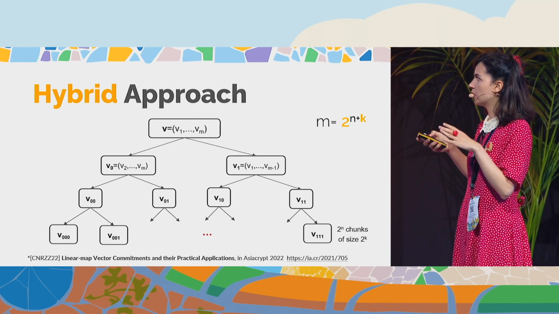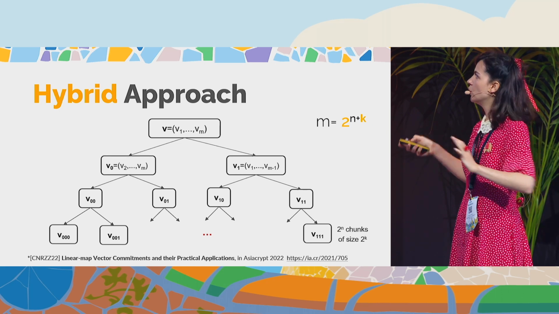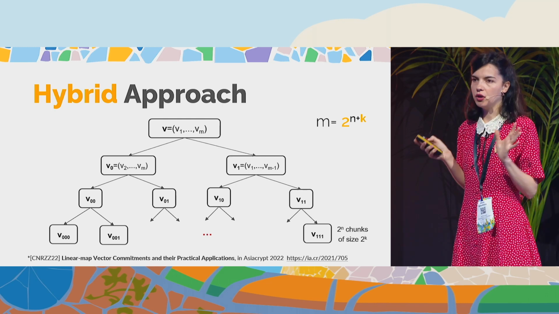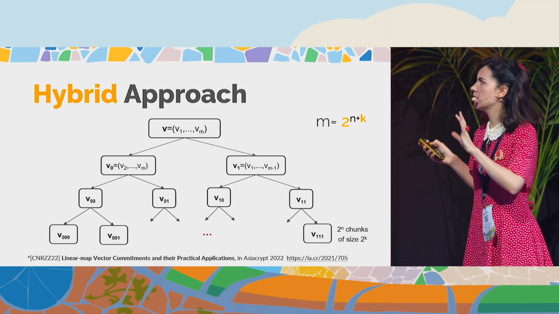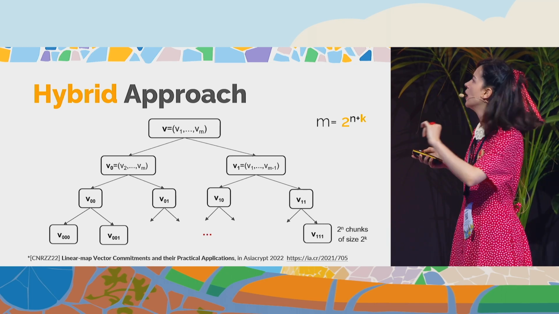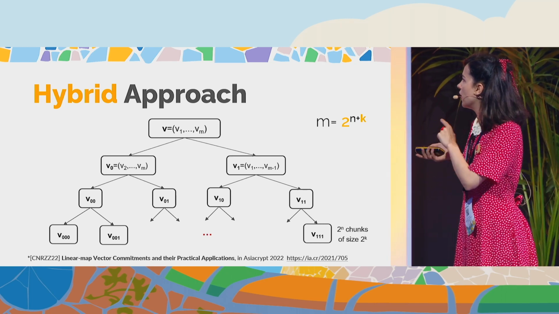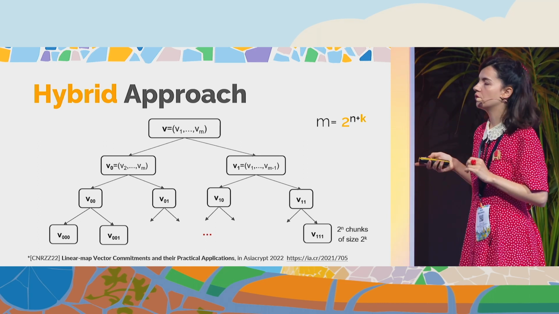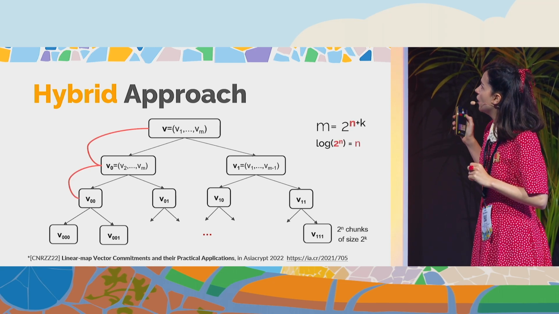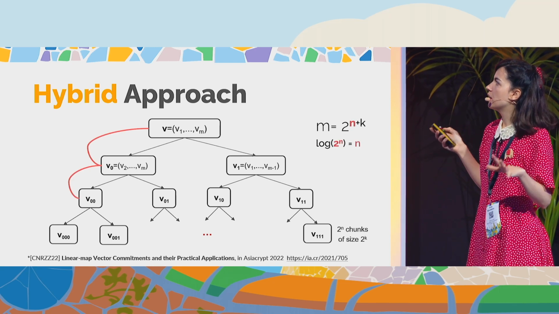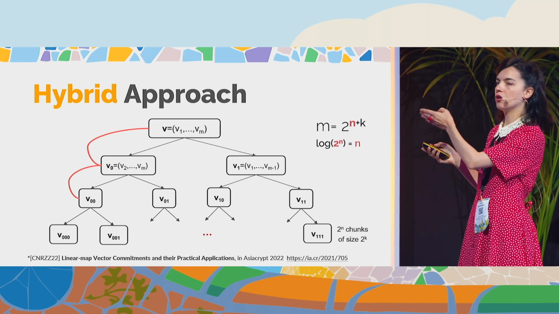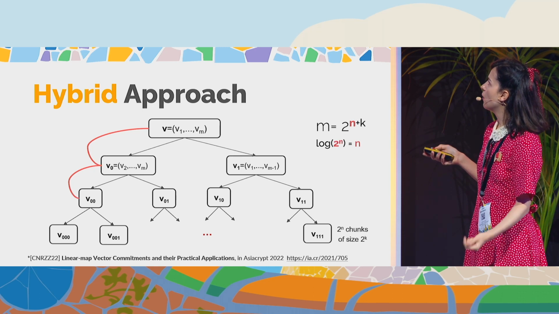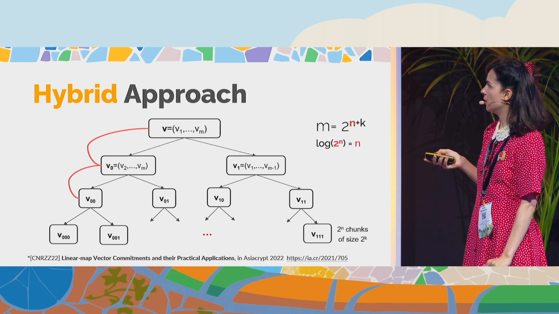We look at the vector and split it in two at the first level, then split it in four, and so on. We continue splitting the vector according to some formula, maybe by the indexes, first half and second half. So we will have 2^n chunks of size 2^k, and this gives a vector of size m, 2^(n+k). There will be an algebraic relation between each two consecutive levels, and we have n levels, log of 2^n.